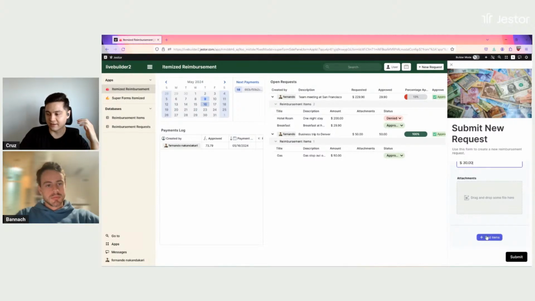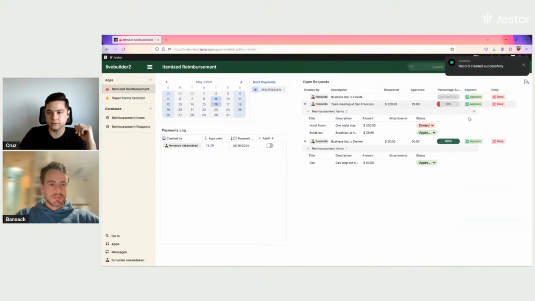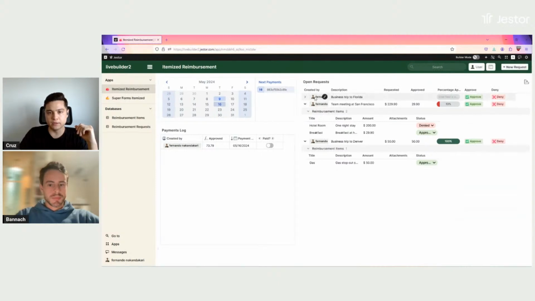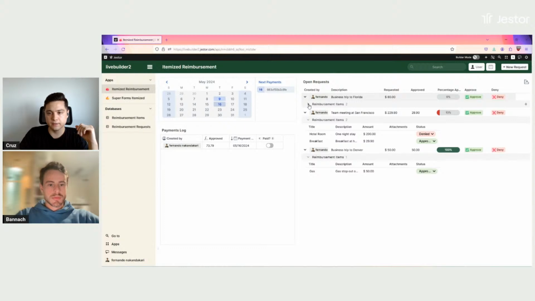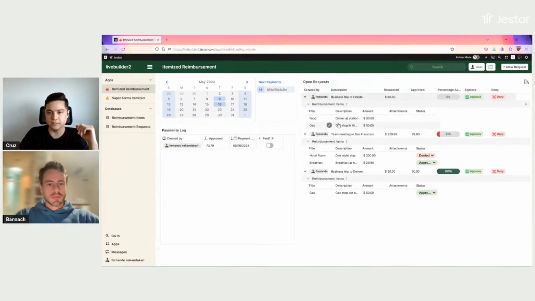So the deal here is that I could have an almost infinite number of items, right? I could have two items like I'm doing here, or I could have like 20. It doesn't matter because the structure is scalable. It's more flexible. So let's submit this. So we've just created, and you can see here that it created business trip to Florida, and we have both items here. And you can see something cool: it's automatically calculating the total amount for that request. So we have $30 for food, $50 for gas, and it's calculating the requested amount.